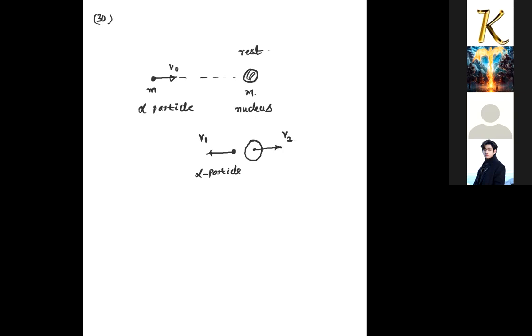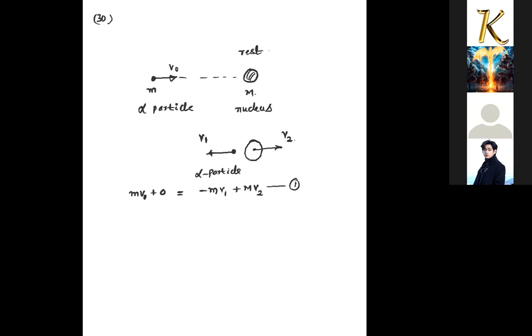So first information, which is the obvious one, which is the linear momentum conservation, is valid everywhere. So initial linear momentum of the system is mv0 plus 0 for the nucleus, and final linear momentum will be, for the alpha particle, minus m into v1 plus nucleus will be M into v2. This is the first equation.